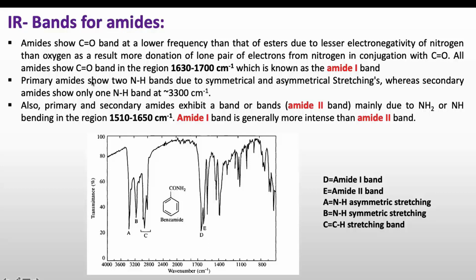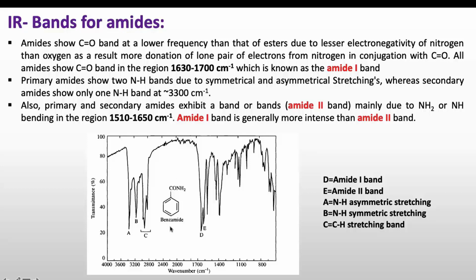Primary amide shows two NH bands due to symmetrical and asymmetrical stretching of the NH bond, whereas secondary amide shows only one NH band at 3300 centimeter inverse. And this is very important. Primary and secondary amides exhibit a band or bands, also known as the amide 2 band, mainly due to NH2 and NH bending vibration in the region around 1500 to 1650 centimeter inverse. The amide 1 band is generally more intense than the amide 2 band. So amide 1 and amide 2 are the characteristic bands for this functional group in the IR spectrum.